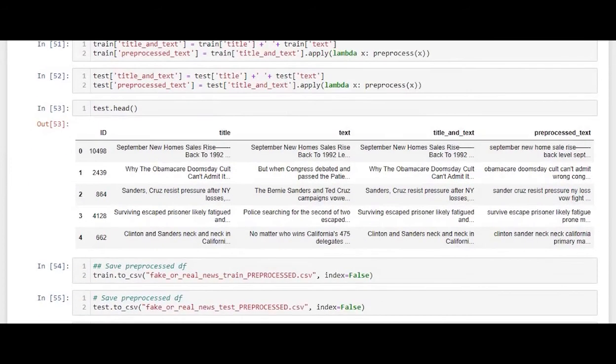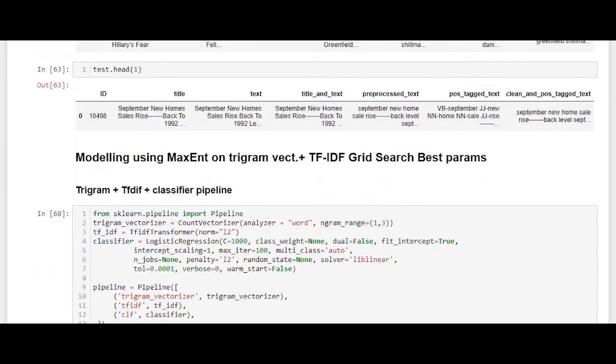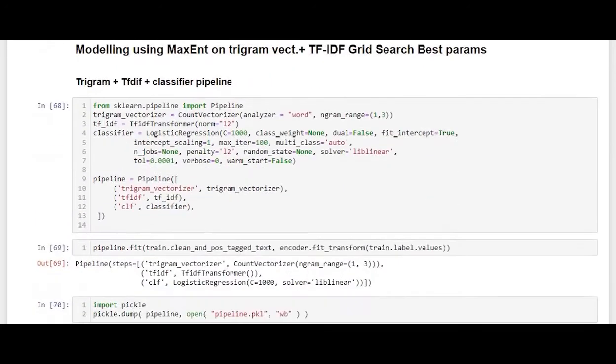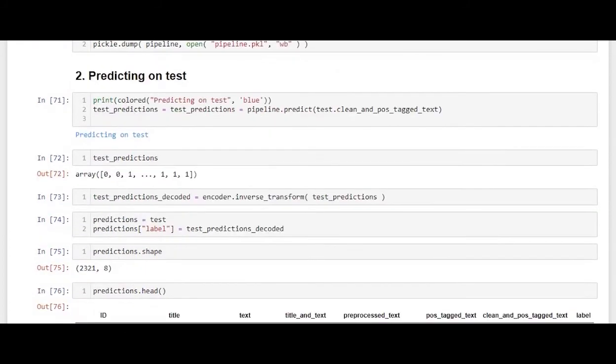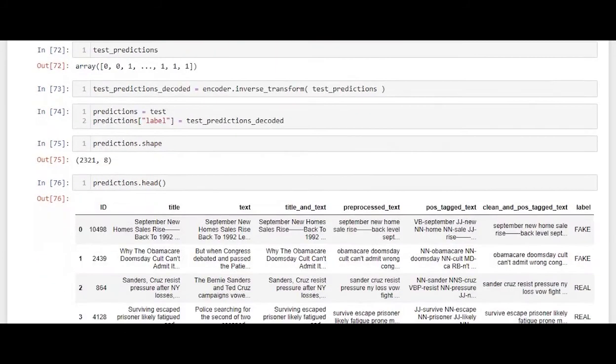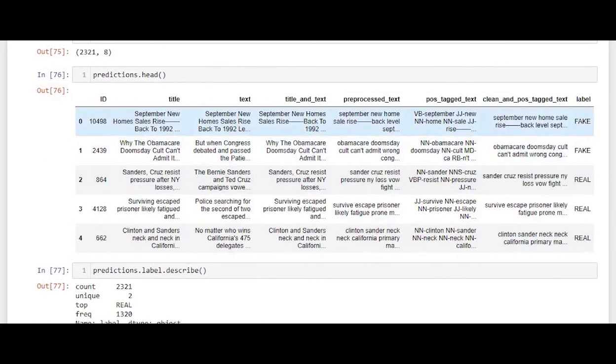We extract the pre-processed dataset and run the model which we chose, that is maximum entropy classifier along with trigram vectorizer and TF-IDF weighing, which produced the best results. These are the predictions that we are performing. As we can see, the labels are produced, that is fake and real.